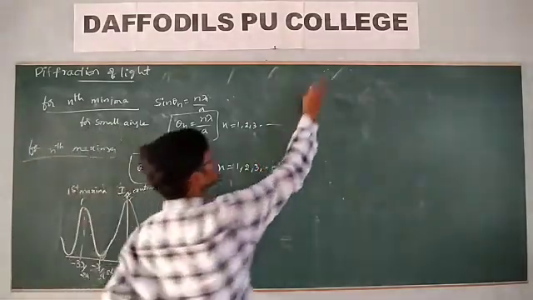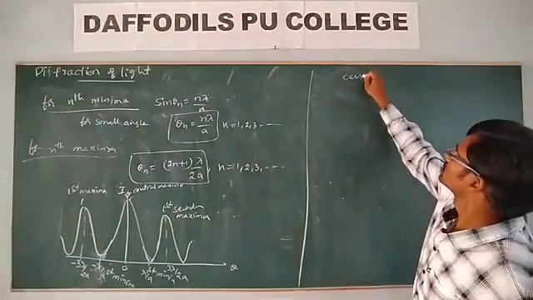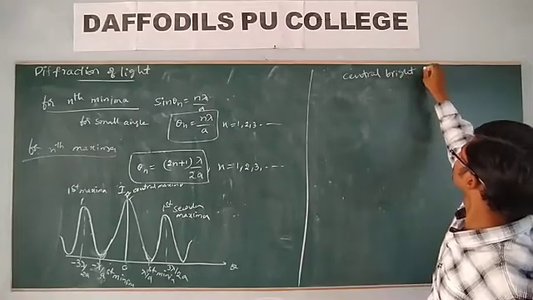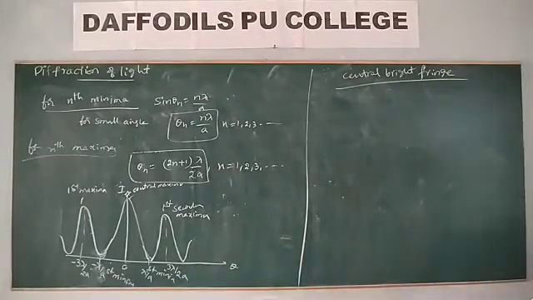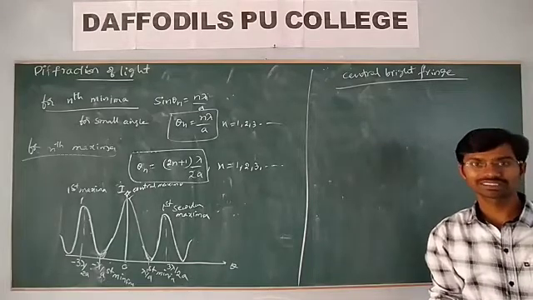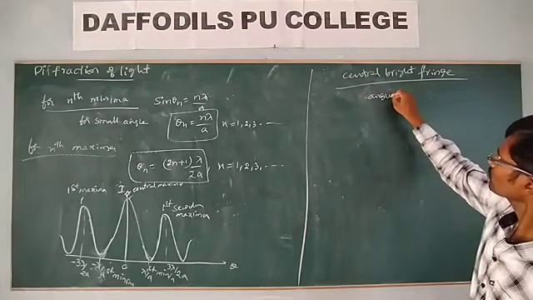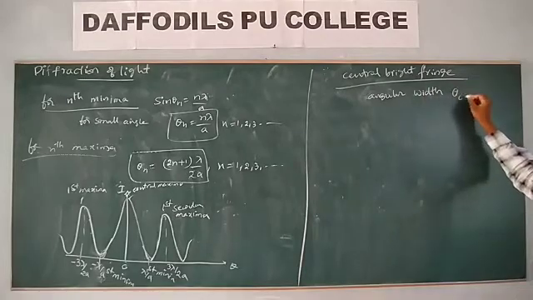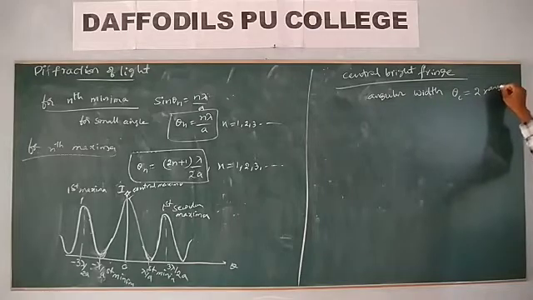What happens? We have the central bright fringe. Remember, the angular width of the central bright fringe is twice the angular width of the first minimum.